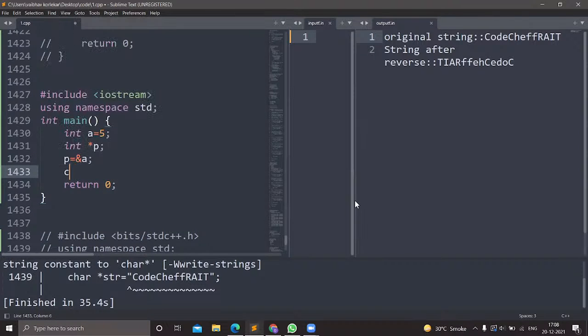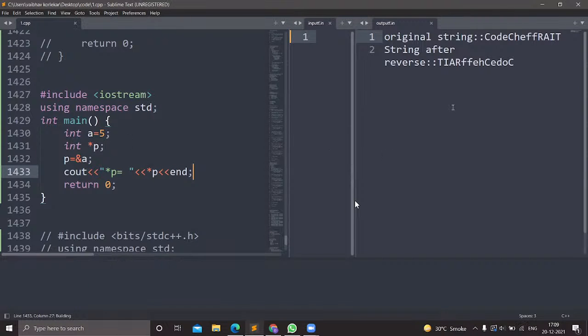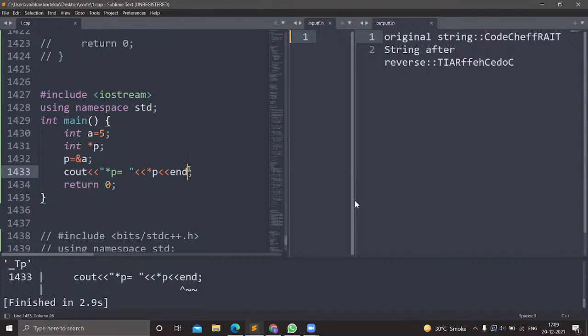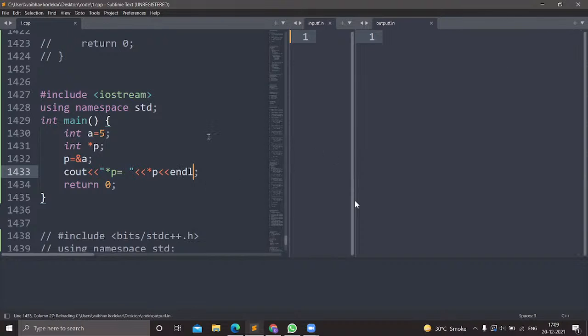If I print out the statement which I said now, pointer p will store the address, and the value of a we can print here.